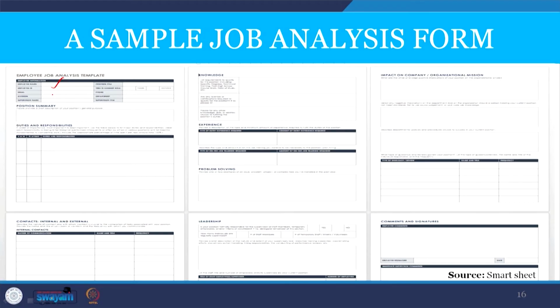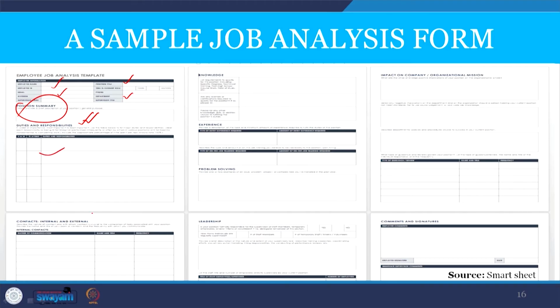So, we will have the name of the employee, the primary details, and then his job position, phone number and other necessary details. The position summary covers the task which the person is doing and the nature of the job, his requirements for the job, which is otherwise called job specification, and the duties and responsibilities assigned to the individual for carrying out that task, which is also very important.